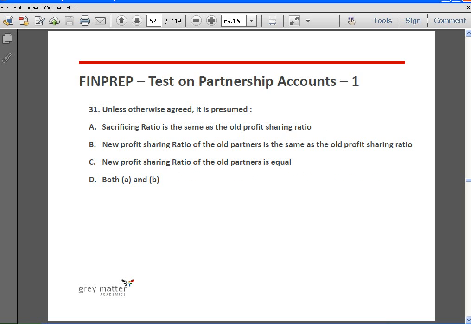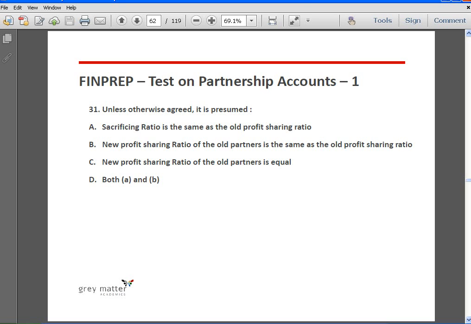Next, unless otherwise agreed, it is presumed that sacrificing ratio is the same as the old PSR. New PSR of the old partners is the same as the old PSR. Or new profit sharing ratio of the old partners is equal. Both A and B, right? So answer is D, both A and B.